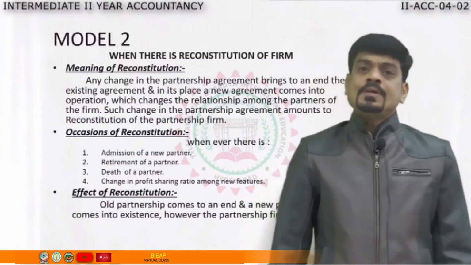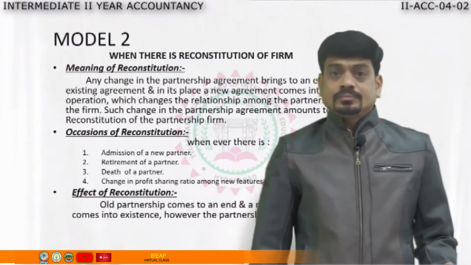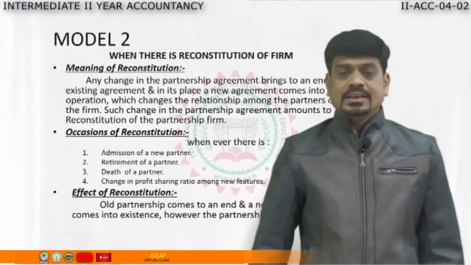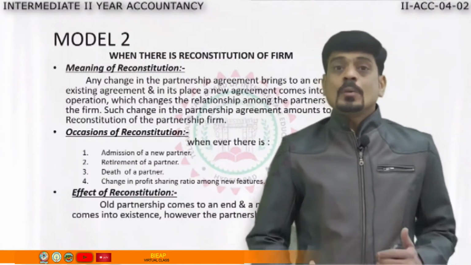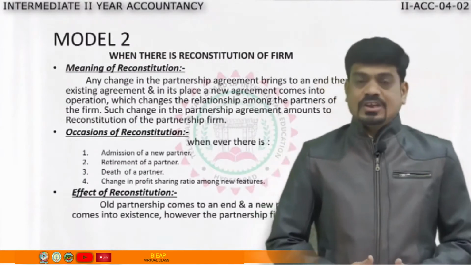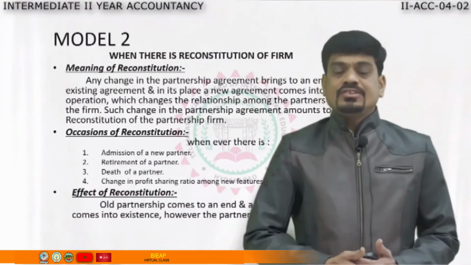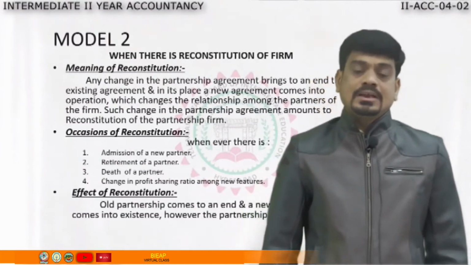Similarly, it may happen that a partner who is doing business along with other partners may die in between. Like that, many instances will come where the composition of partners will change. That is, the firm will change, and that change will lead to a change in the partnership agreement.